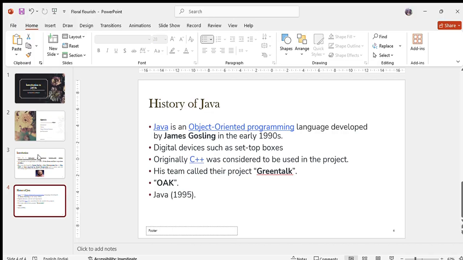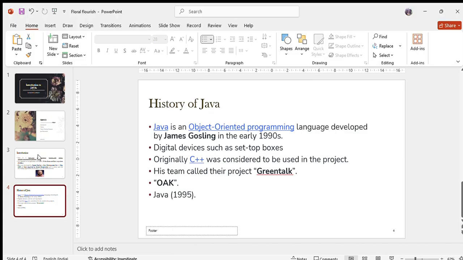For developing this project, they chose the programming language C++. Whenever they used C++ and started to implement that application, initially they gave the name Green Project or Green Talk.